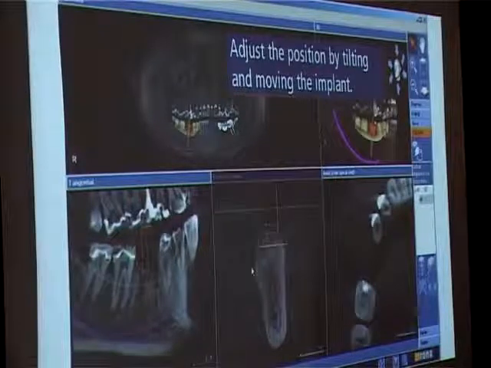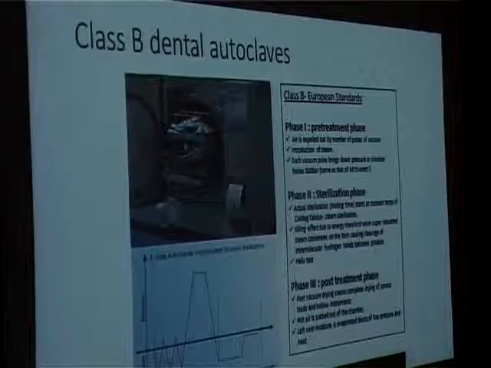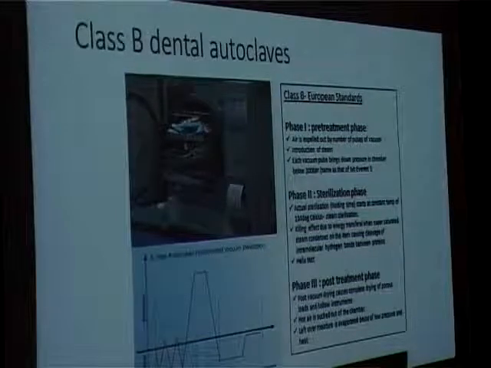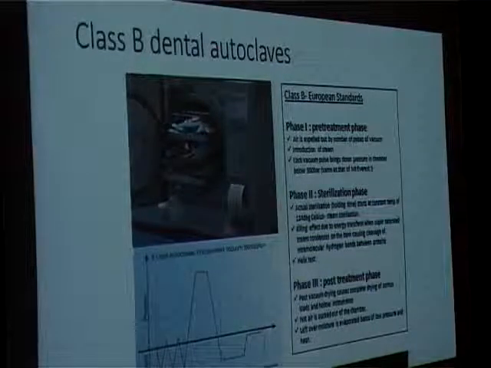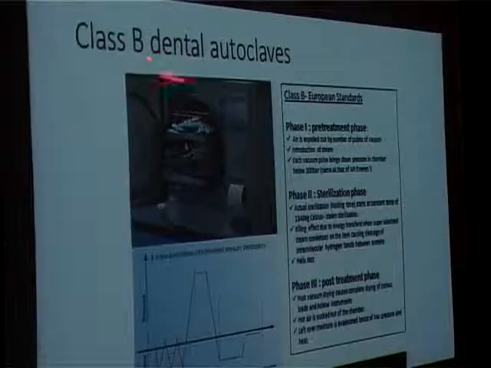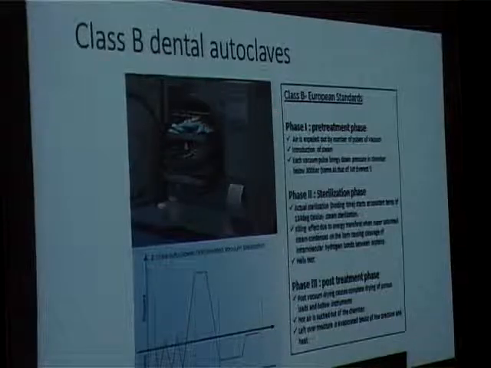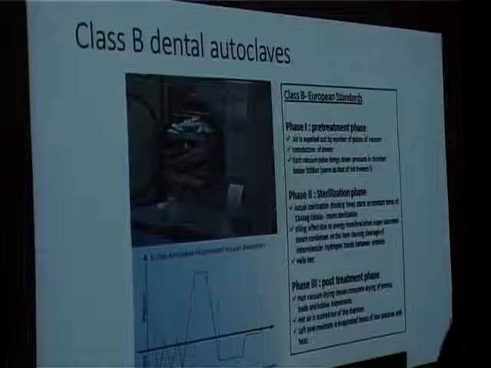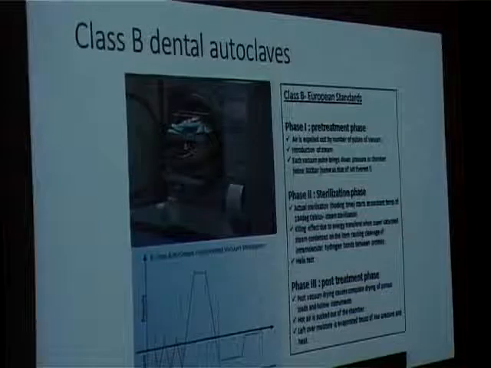I think we can skip the next. I'm just brushing across various technologies to give you a bird's eye view, so you would be led from one technology to the other. Now this is a new concept in hygiene called Class B. This is from the medical industry. Do you study hygiene? Do you study autoclaving as a curriculum? Sterilization is taught? No. If not, then I can skip this slide.